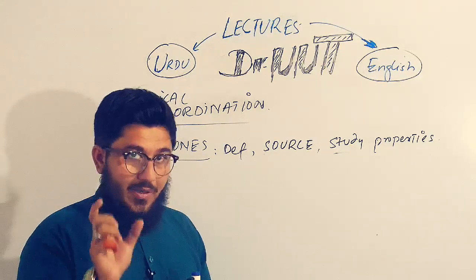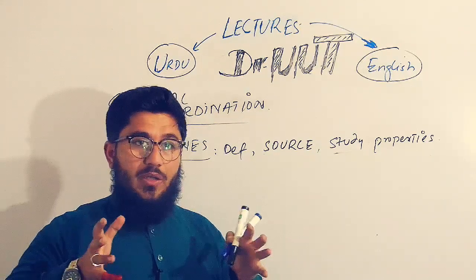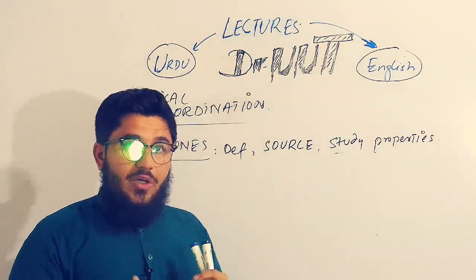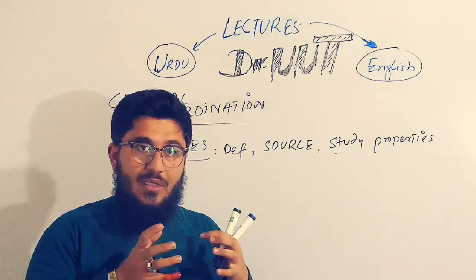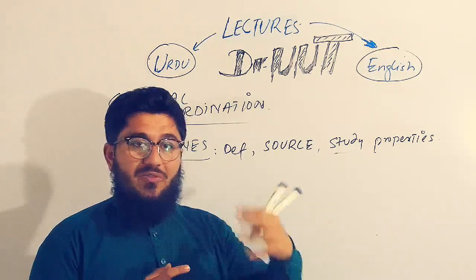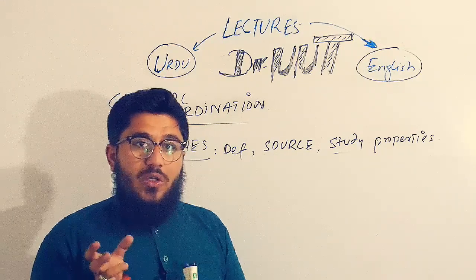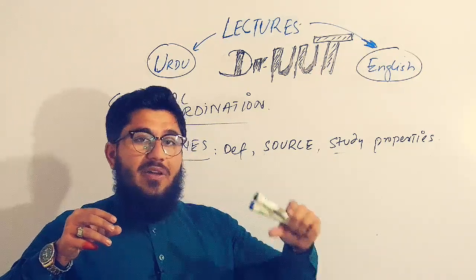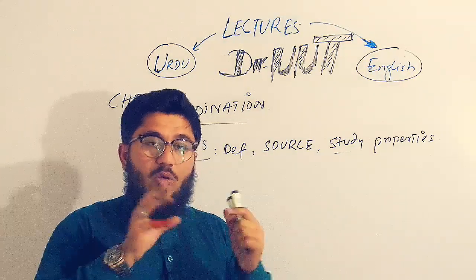Chemical is a chemical, and coordination means when different parts of the body, regarding the human body or biology, act together. I'm telling the definition. So chemical coordination is when, because of a chemical, different body parts are acting together for a specific event, for a specific effect. So that's called chemical coordination. If a chemical secreted by one part is affecting or controlling another part of the body, then this is called chemical coordination.